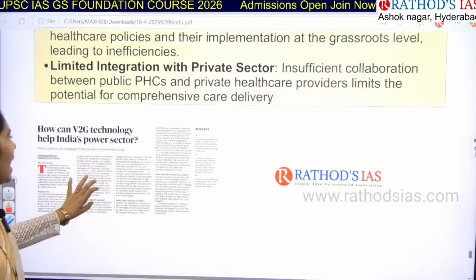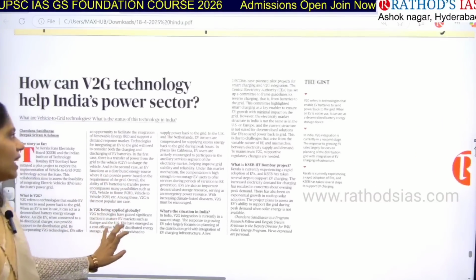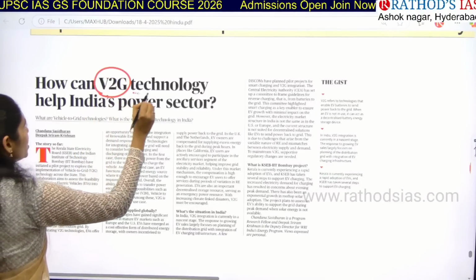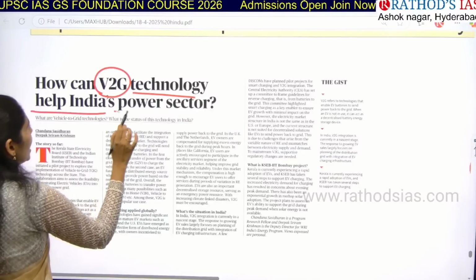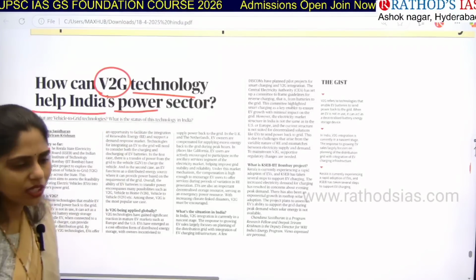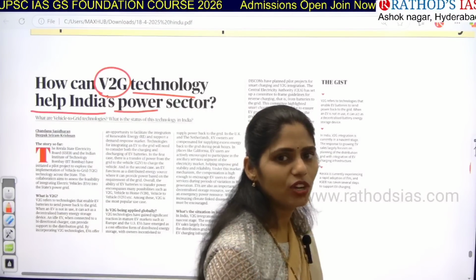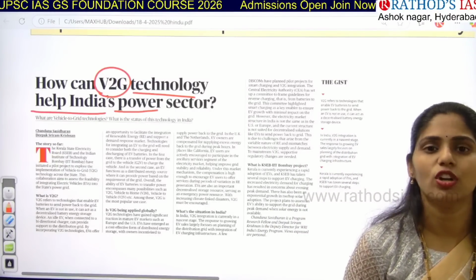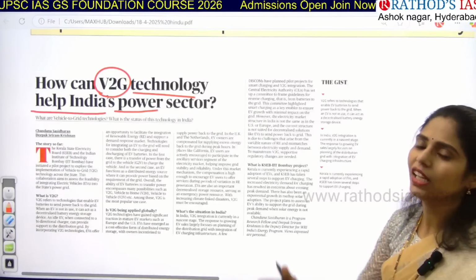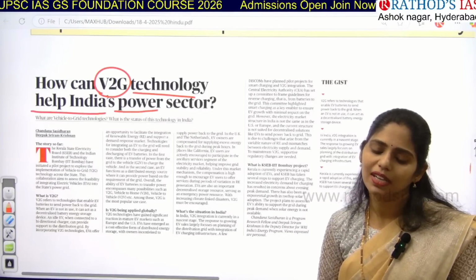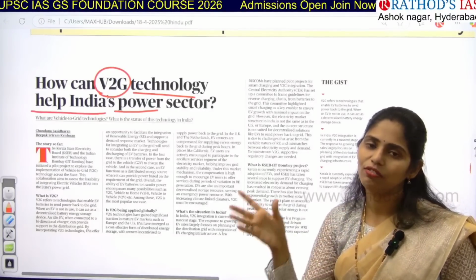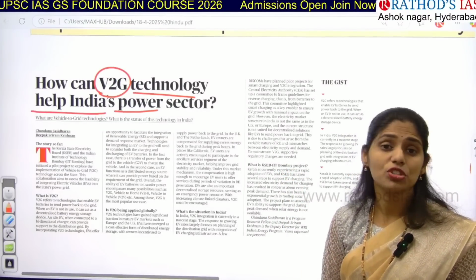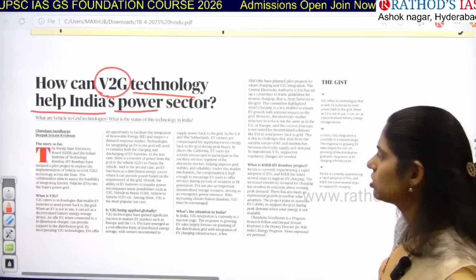And now let us see the next and the last article of the day. I found this article in your Text and Context, guys. The title says, how can V2G technology help India's power sector? So please make a note here, that is V2G technology. What is it? You may get a prelims question directly. Recently V2G technology is in the news. What is it? And they will give you 4 options. Or else they may directly give you, like, consider the following statements regarding V2G technology, give 2 to 4 statements and ask which are right and which are wrong. Like that you can also get questions.